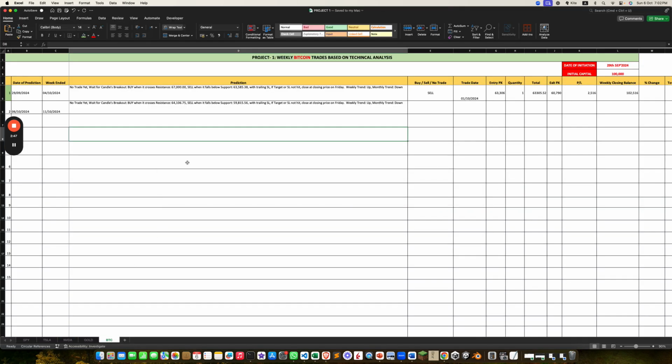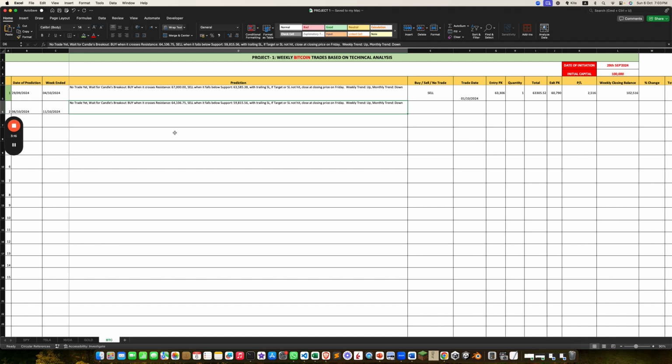Last week, we would have made a short trade on Bitcoin. We entered at 63,306 and exited at 60,790, giving us a P&L of 2,516. And our weekly closing balance is 102,516. So the weekly trade change is 2.516%.